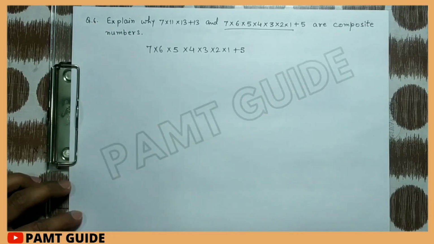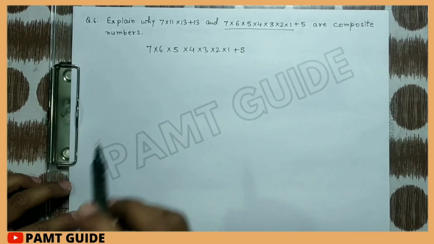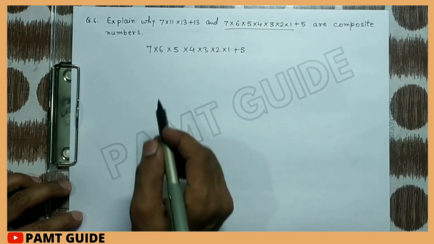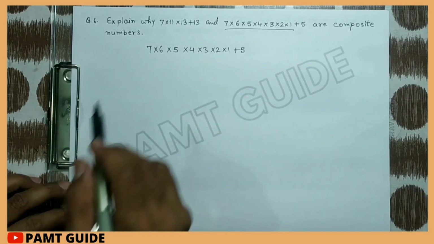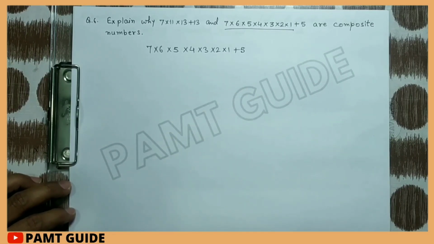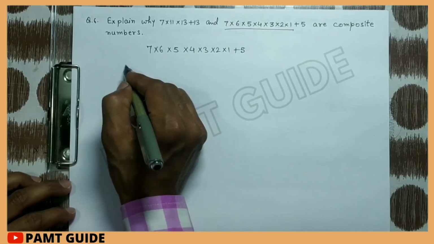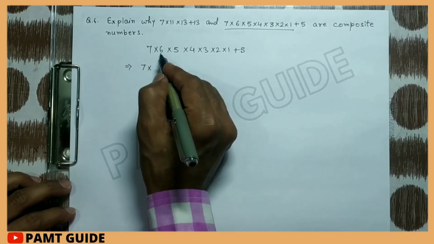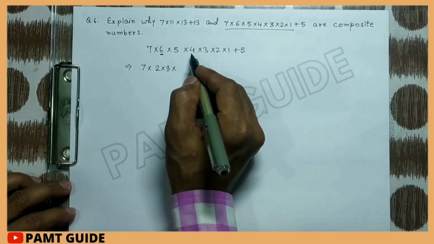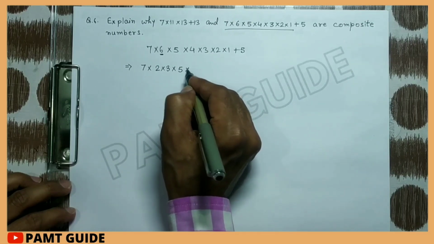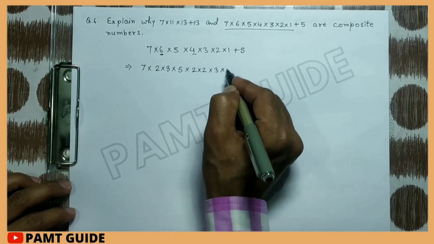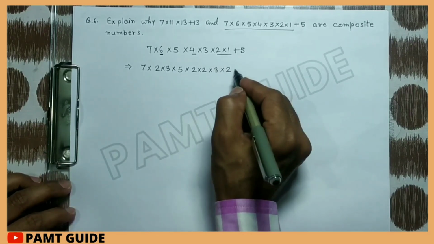Before writing in exponent form, first we write the given numbers in terms of prime factors. The prime factors of 6 are 2 into 3. Prime factors of 4 are 2 multiplied by 2.